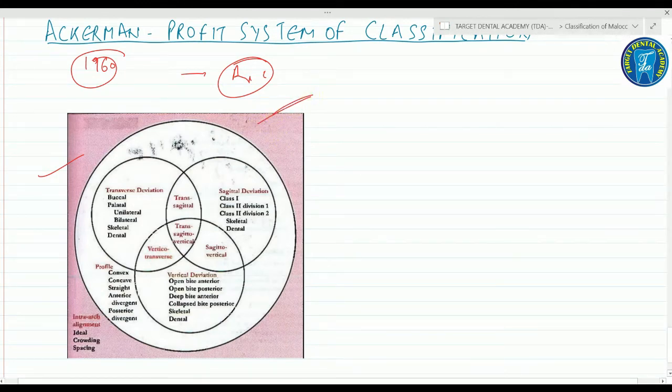This system of classification is based on the Venn symbolic diagram, which has 5 characteristics.